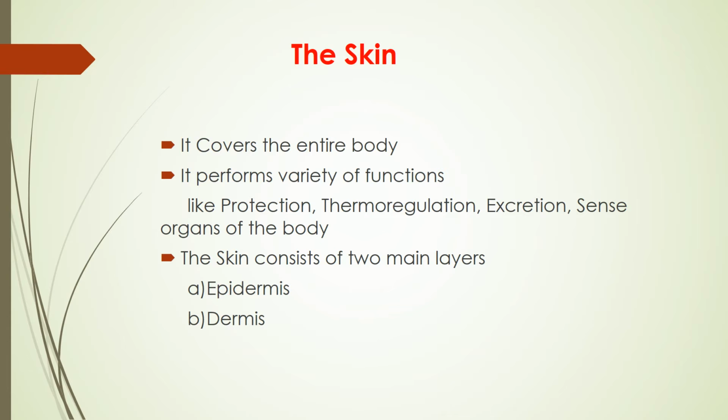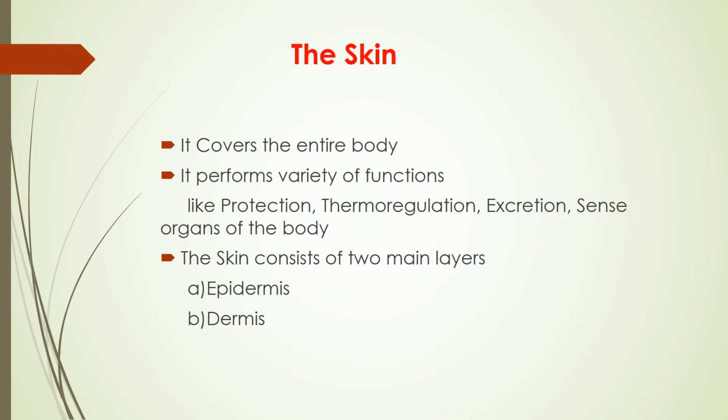Some notable features of mammalian skin are hair, a great variety of epidermal glands, a highly stratified cornified epidermis, and a dermis which is many times thicker than the epidermis.